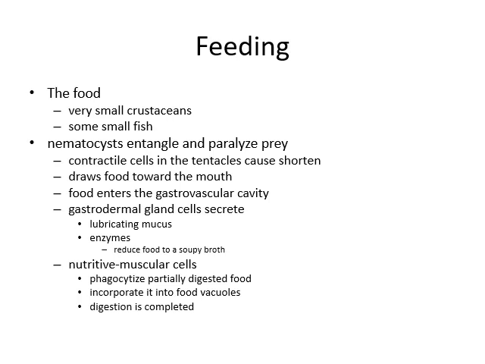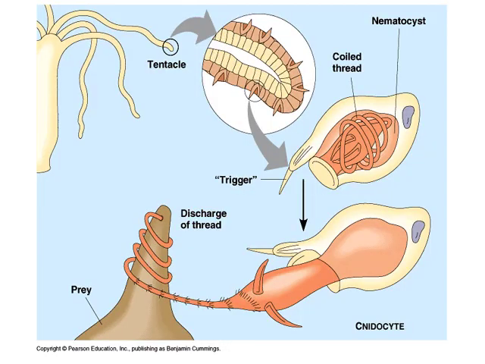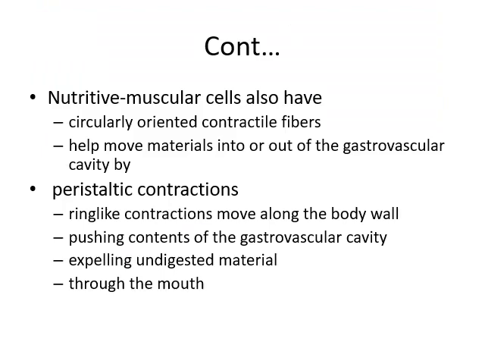Nutritive muscular cells will phagocytize partially digested food, incorporate it into food vacuoles, and digestion is completed. And you can see tentacles having the cnidocytes. With the cnidocytes, the nematocyst will evert. Nutritive muscular cells are also present.